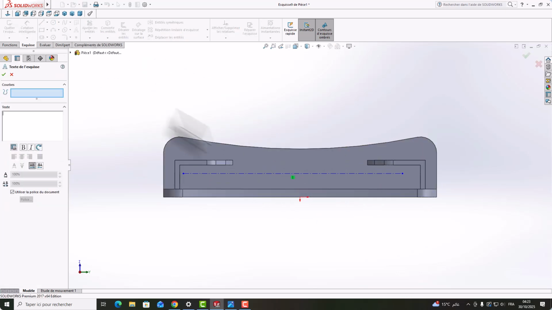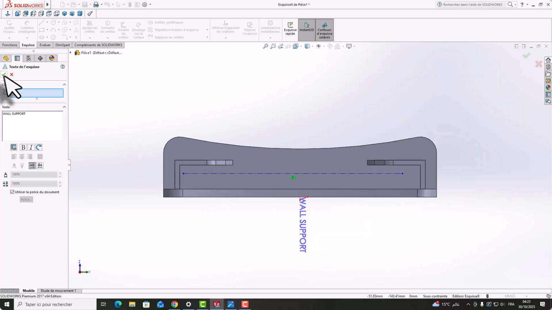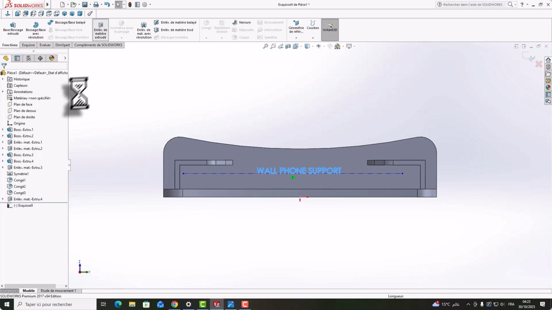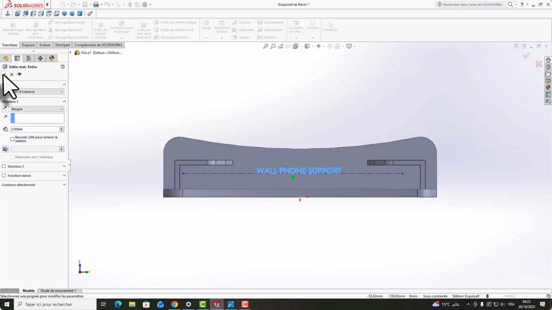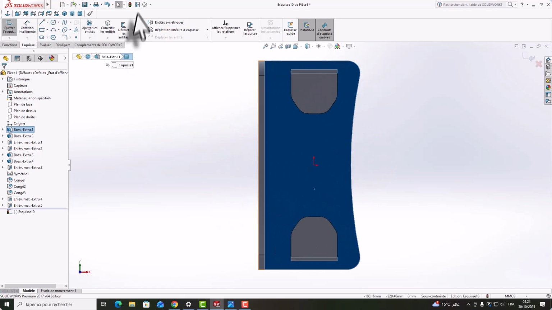So after we go here in text, what's one skirt? Like that, and just we need to move this in the center of this red. After we need the cut like 2 millimeter. Okay, this is it. After just we need to make a hole here,